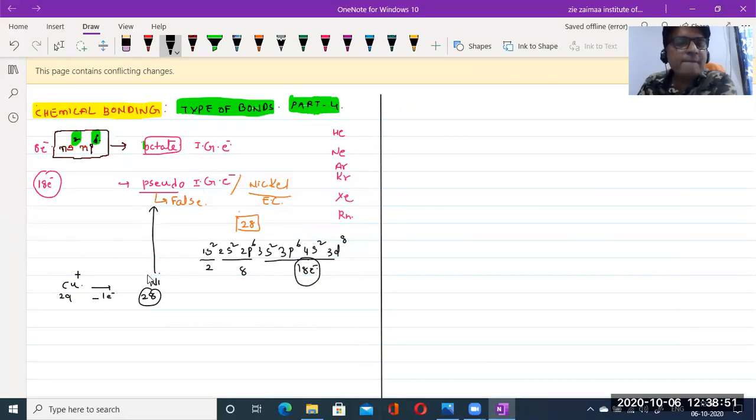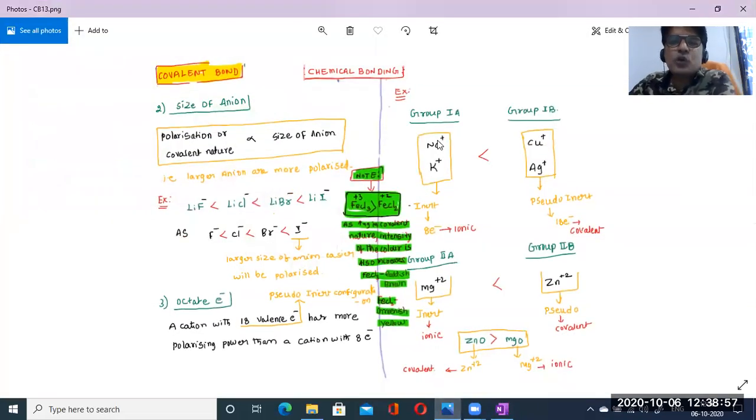So like this example, sodium and copper: comparing these two, which one is more covalent in nature? Copper. Why? Because it shows pseudo inert gas electronic configuration. Sodium, on loss of one electron, becomes 8 electrons, that means inert gas electronic configuration. So inert gas electronic configuration will be ionic in nature, and pseudo inert gas electronic configuration of the molecule will be covalent in nature. Understood now?